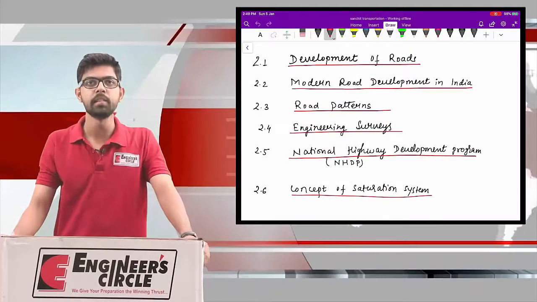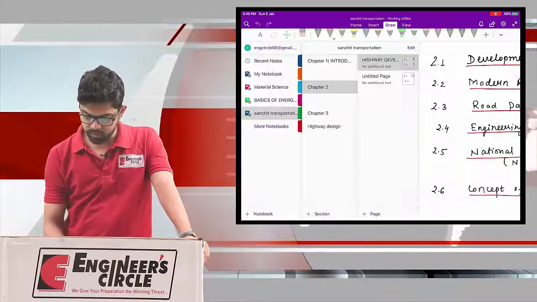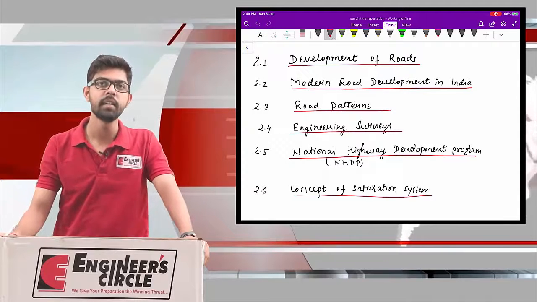Next chapter, that is chapter number 2, will be the development of highway development. This chapter number 2 will be the highway development.